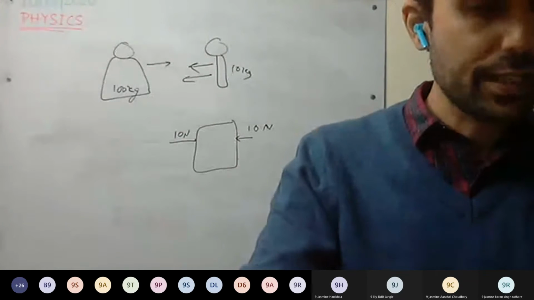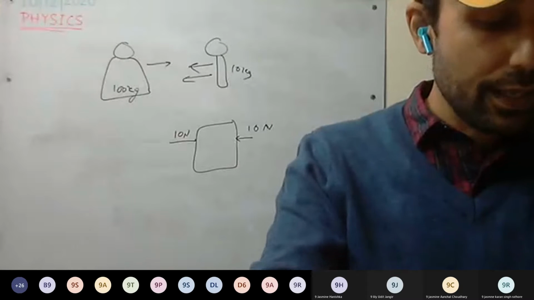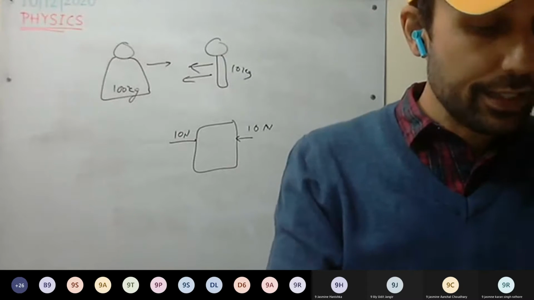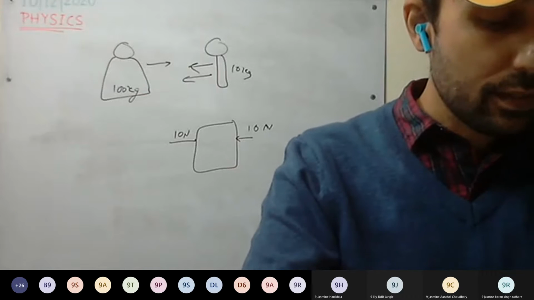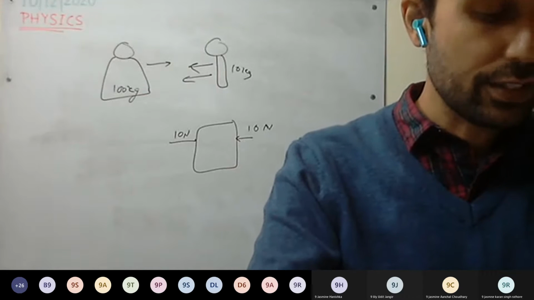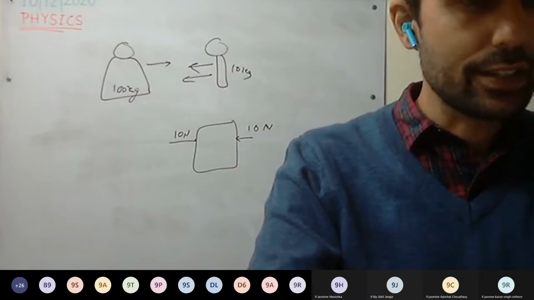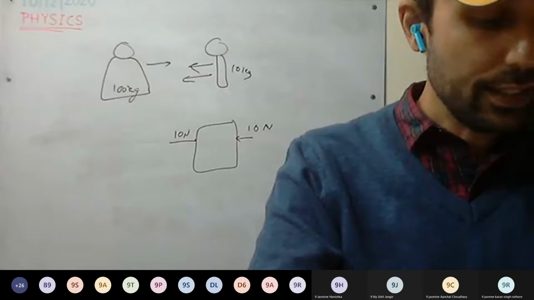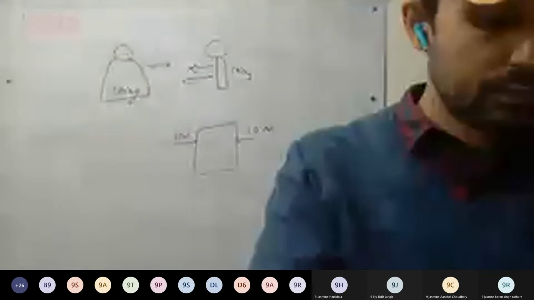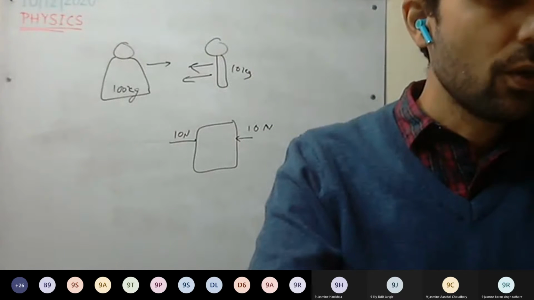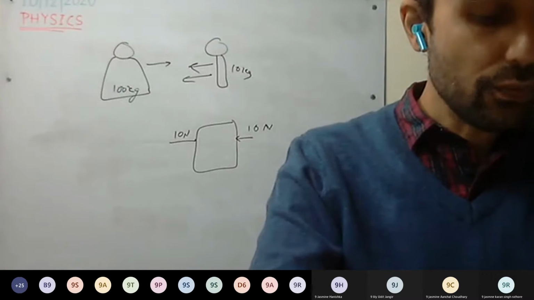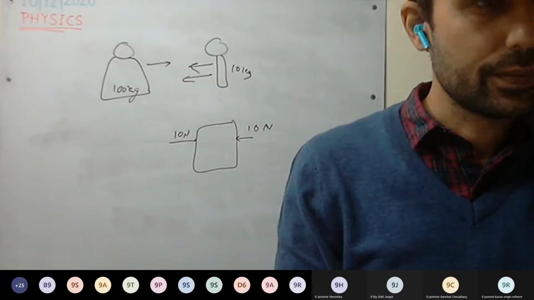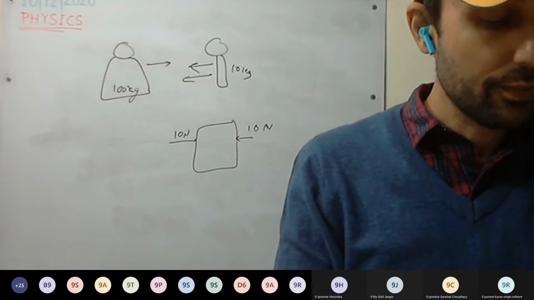One more line you can write there. Hence, action and reaction do not cancel each other. Or you can write as well, the sum of action and reaction on a body is not zero because they are acting on different bodies.